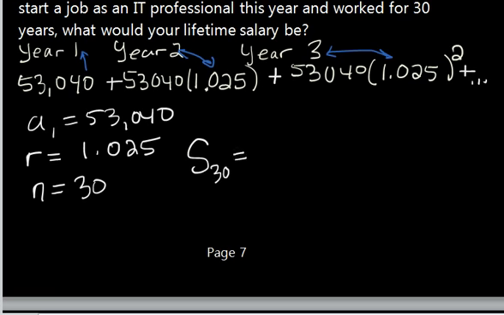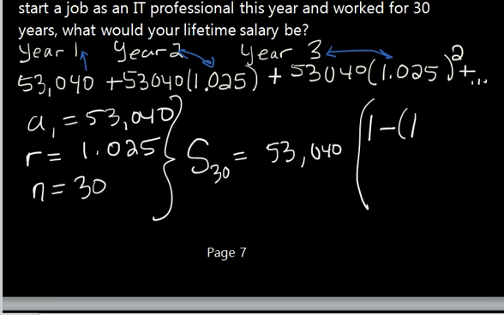And so if we were to plug in what we know here into our summation formula, we end up with 53,040 times 1 minus our common ratio here to the 30th power,